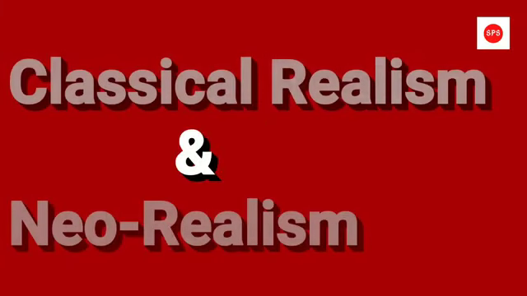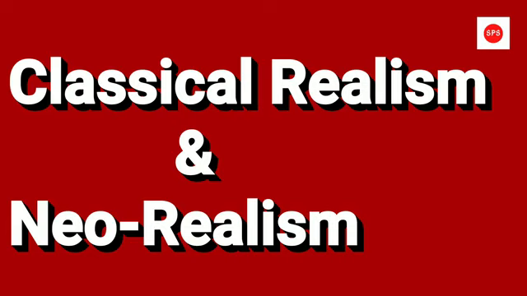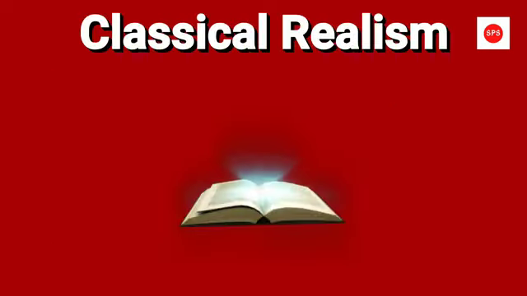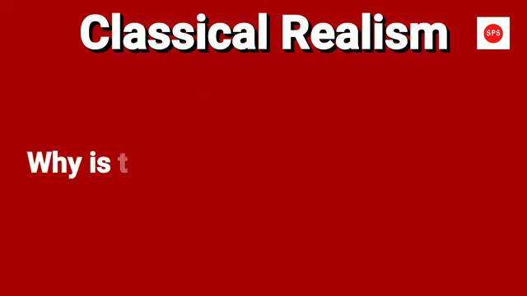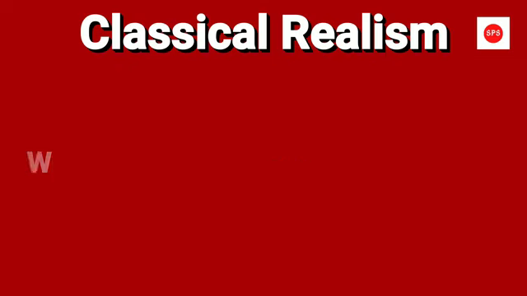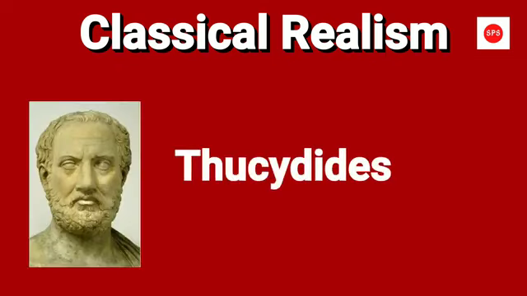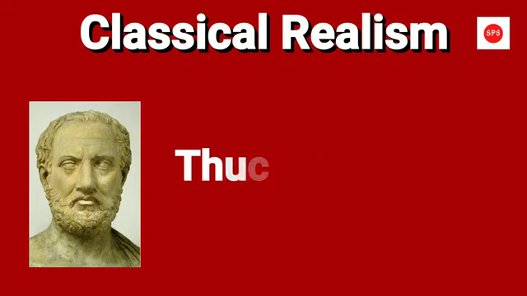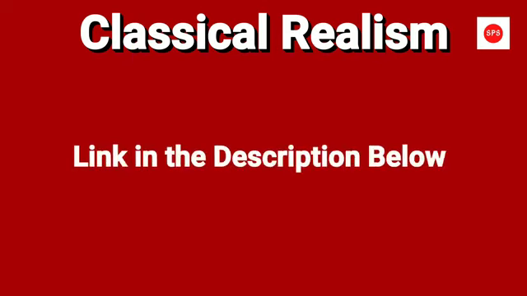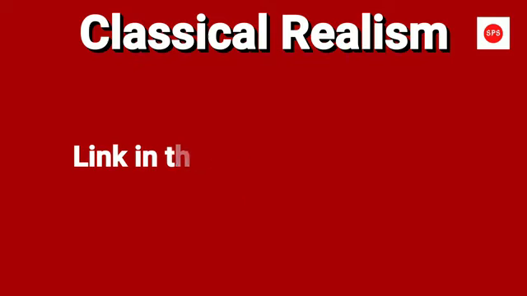My dear friends, in this video, I am going to talk on classical realism and neorealism. So let's start. Classical realism. Why is this theory called classical? This is because this theory is associated with the classical thinkers like Thucydides, Niccolò Machiavelli and Thomas Hobbes and others. I have already discussed these thinkers and their contribution to realism in the previous video. Link is provided in the description below.